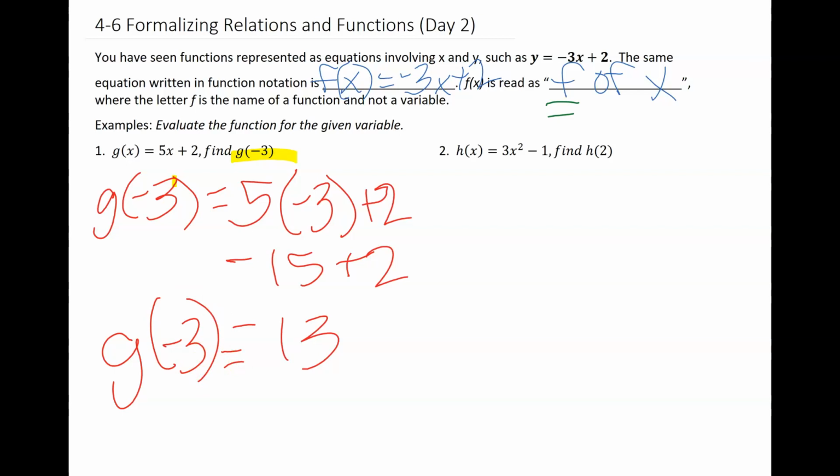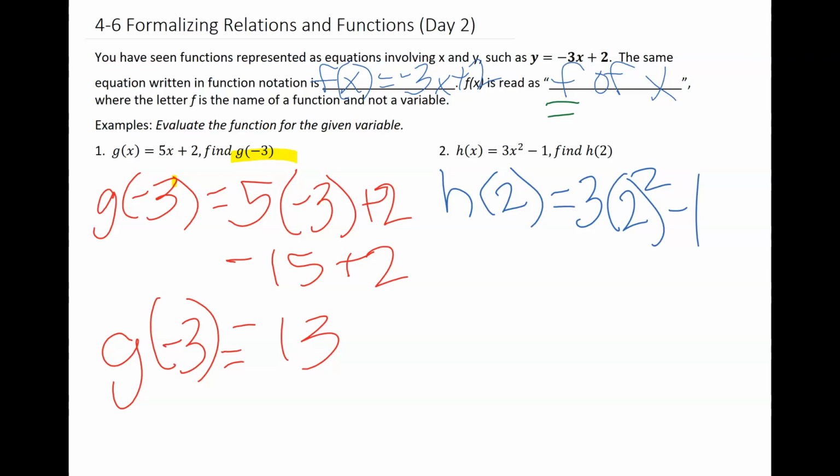All right, so we take a look at this next one. And this time, again, instead of using f, they're using h. And they say we need to find it when the value of x is 2. So this is what I'm doing: 3 times 2 squared minus 1. Order of operations tells me to deal with parentheses first, but I don't really have parentheses here.